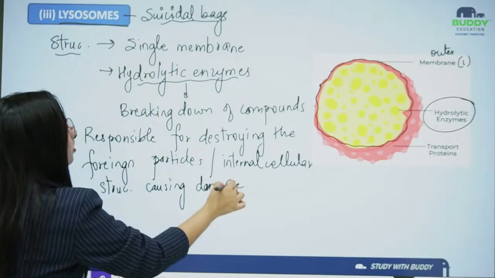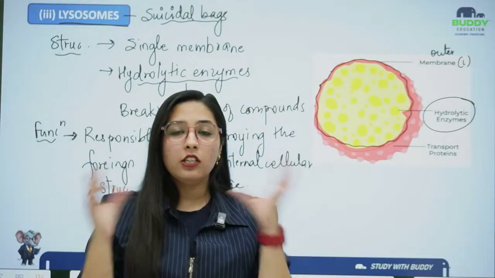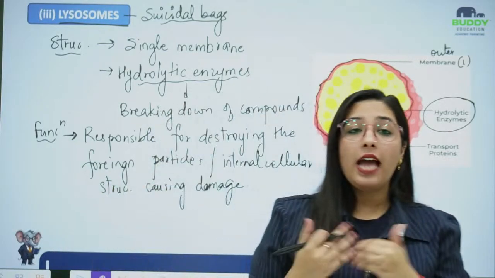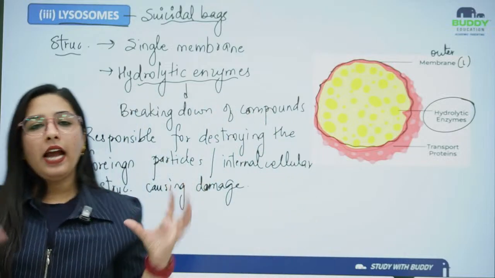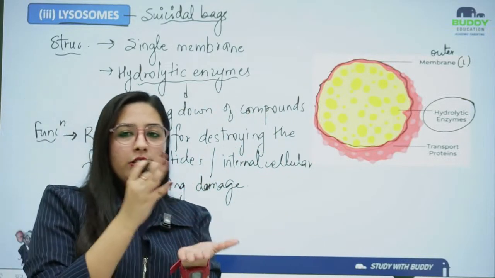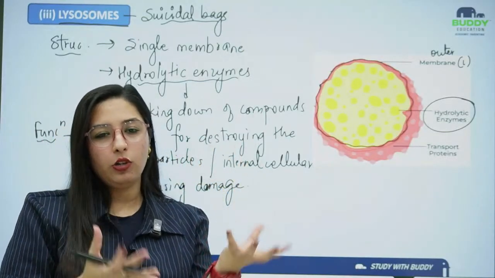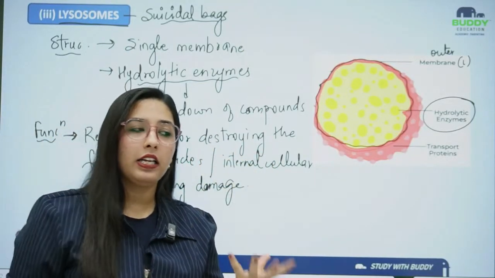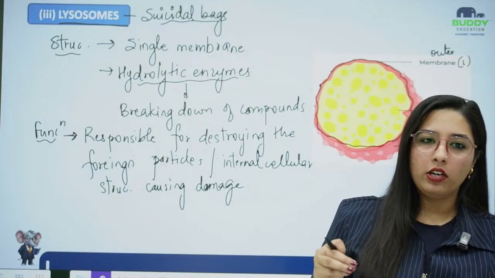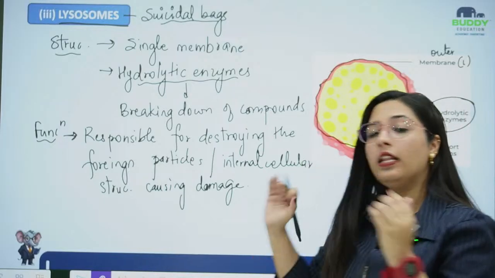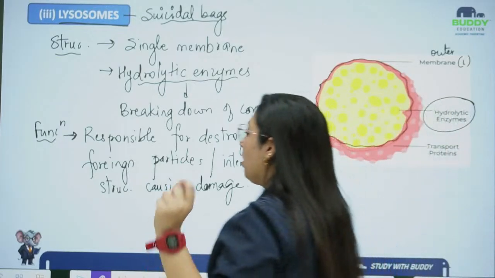Because this is not responsible only for the foreign particles, but also for the internal cellular structures which are causing damage to the cell. How? A hydrolytic enzyme acts on that specialized compound and kills it, either foreign particles like a bacteria or any outer structures, or inside the cell any cell organelle which is causing damage to the whole cell, then they will destroy that cellular structure also at that same time.